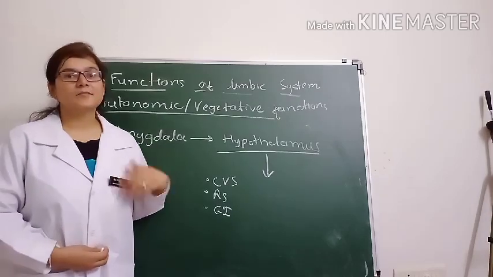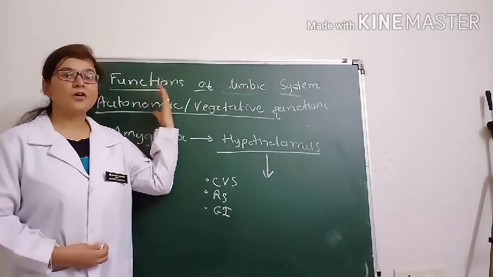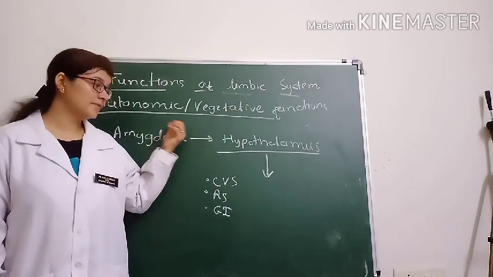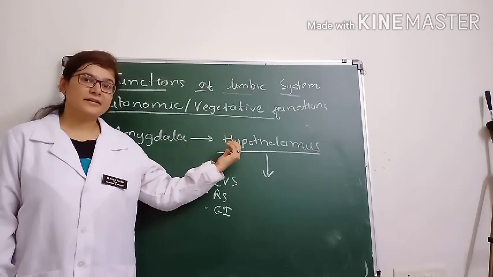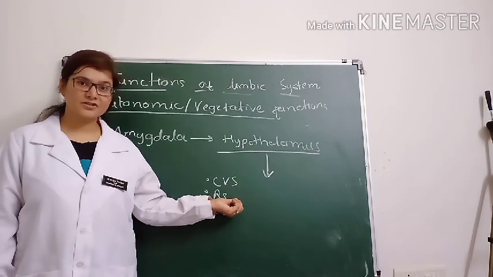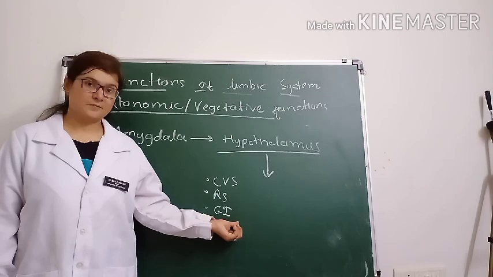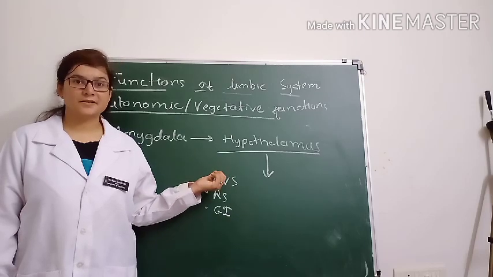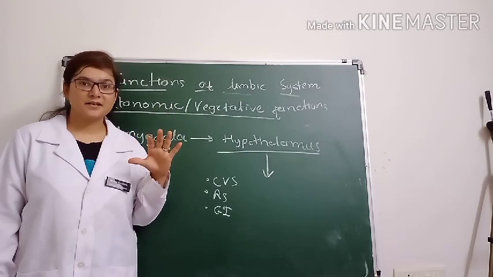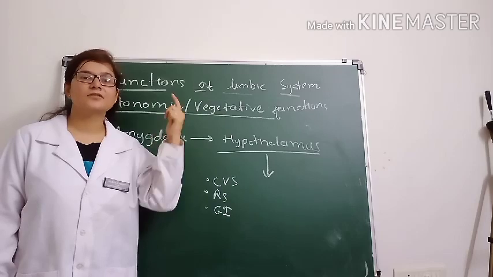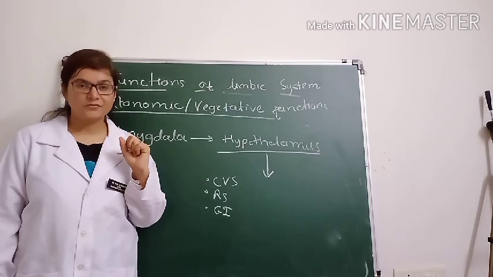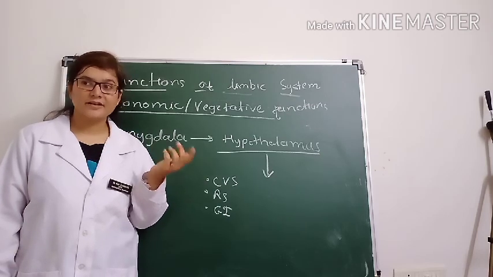Now, how does the limbic system regulate the autonomic or vegetative functions? Whatever emotions are generated, there is a major role of the amygdala. It will give signals to the hypothalamus, and accordingly cardiovascular, respiratory or gastrointestinal regulation takes place. We also have to remember the extended Papez circuit. There is one addition in the extended Papez circuit, the amygdala, and from the amygdala a signal goes to the hypothalamus, and from the hypothalamus it reaches the bulbar reticular formation, the autonomic center. So it may increase the heart rate, or it may decrease the heart rate.